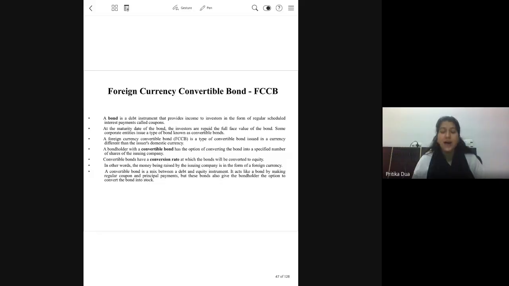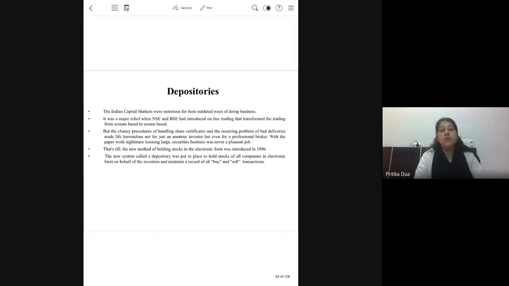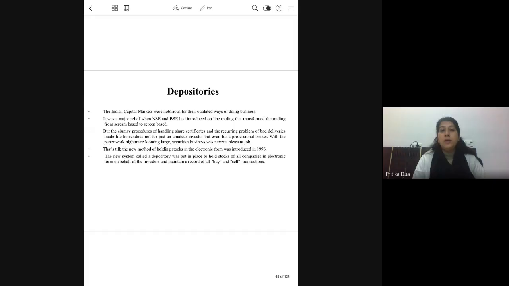Okay, after that, we keep using the term depository. What is a depository? So earlier there were physical share certificates. Those were given to the equity shareholders, or say the debt holders were given the debt certificates, which were acknowledgement of the kind of security they are holding. Now, this involved a lot of paperwork, and there were a lot of risks, like the risk of spoilage, risk of losing the certificate, and because of this, we shifted to the online system, the DMAT system.